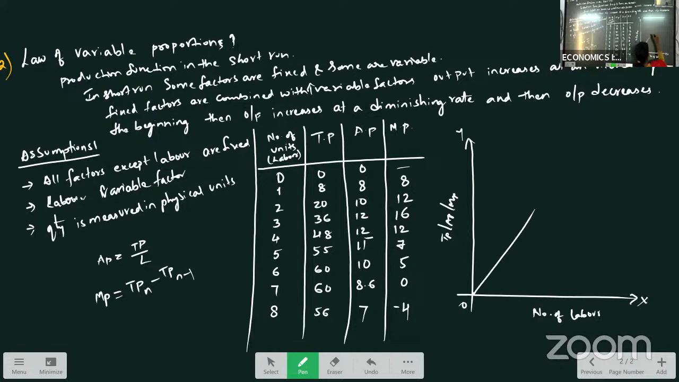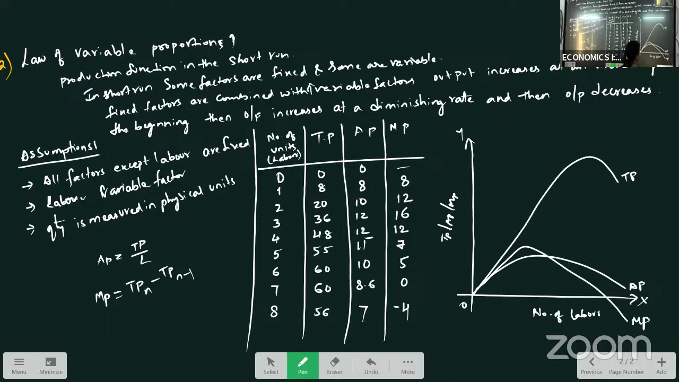Now this is total product: increasing, then increasing at an increasing rate, then at a diminishing rate, reaching a maximum and then decreasing. Next, our AP increases and then decreases. Now, coming to our MP, what is happening? Increasing. It is increasing more than our AP. Then decreasing, and reaching 0.